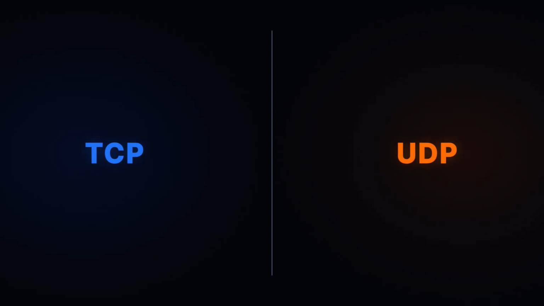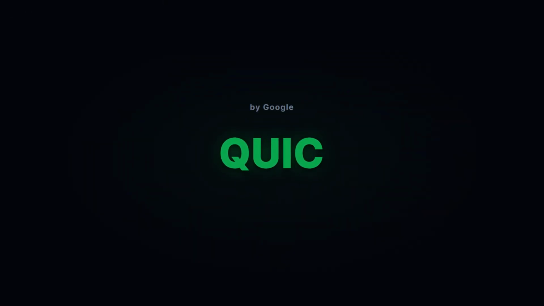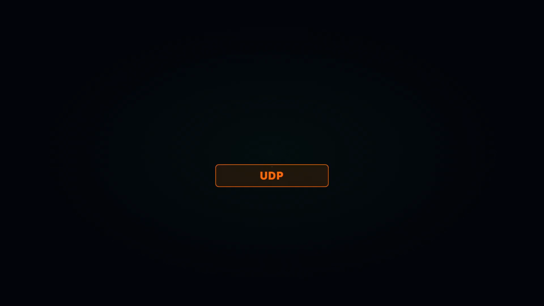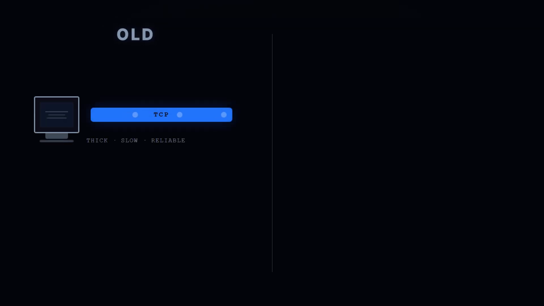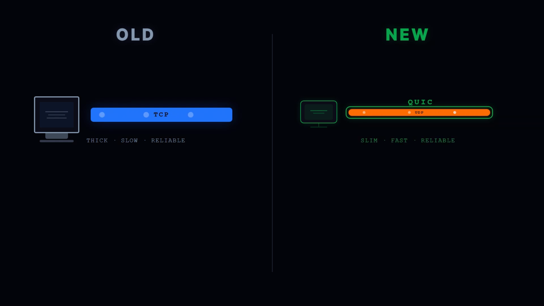But here's what most explanations leave out. The line between these two is disappearing. QUIC. That's the protocol Google built that now powers HTTP3, and it runs on top of UDP. YouTube, Google, Cloudflare. They're all serving web traffic over UDP now. The old internet needed TCP to guarantee reliability. QUIC just builds that reliability into UDP itself.